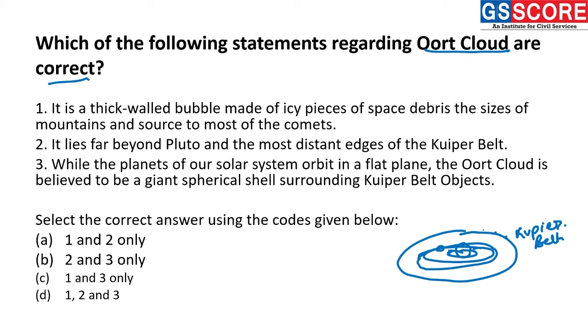In this Kuiper belt, there is a large presence of asteroids, and various particles in the form of ice or rocks are present here. But this is also present as a part of the elliptical plane. But as we go beyond this Kuiper belt, there is the presence of a very big cloud, which is spherical in nature,